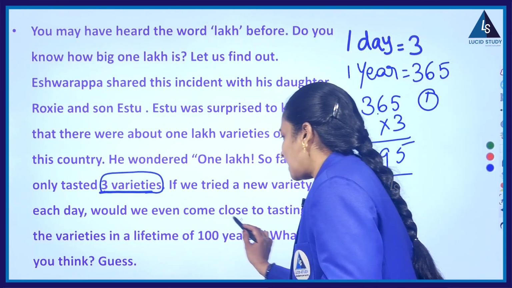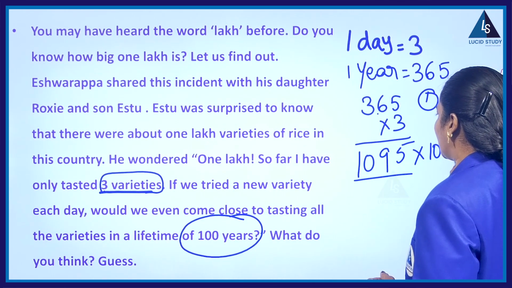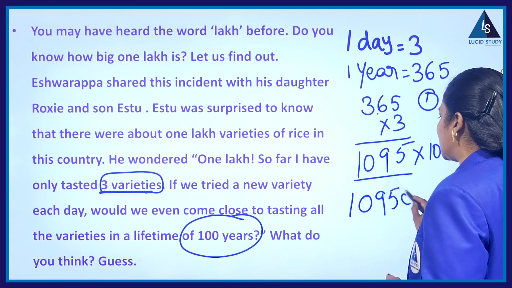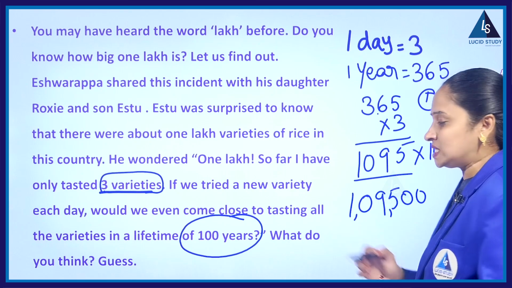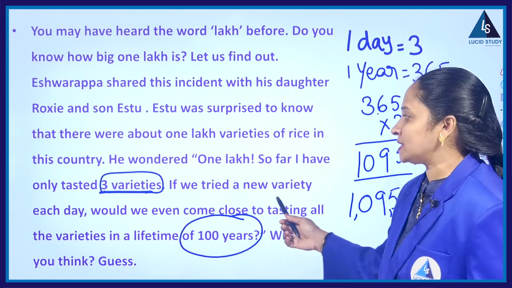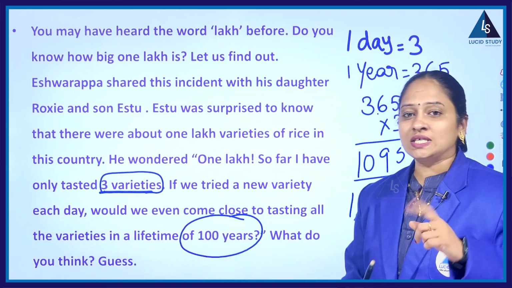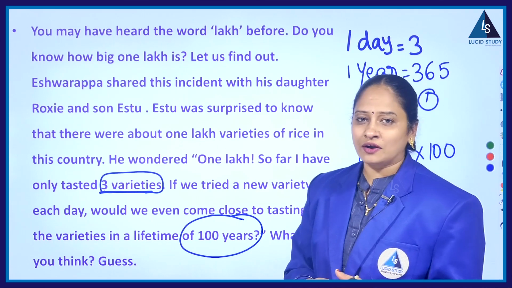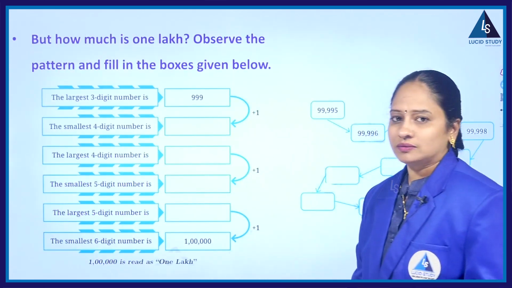But the lifetime of a person is said to be 100 years, so multiply it by 100. If I multiply it by 100, simply what we have to do? We have to add zeros at the end. And if I insert commas according to the Indian system of numeration, yes, in a lifetime of 100 years, a person can eat 1 lakh varieties if he eats 3 varieties per day. But nowadays, the lifetime of a person can't be 100 years in Indian history. But how much is 1 lakh?